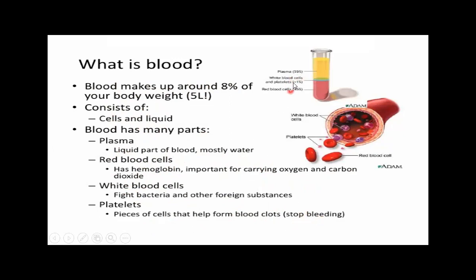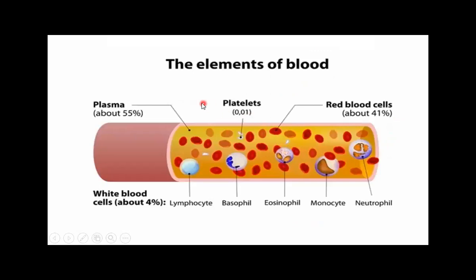You can see over there the plasma that consists of 55% of the blood, that is the yellowish liquid, and the remaining portion that consists of the white blood cells, platelets, and RBCs. And this is a blood vessel showing the blood. The elements of the blood, as we have talked about, are the plasma, that is about 55%, the platelets, the RBCs or red blood cells, and the white blood cells. There are different types of white blood cells: the lymphocytes, basophils, eosinophils, monocytes, and neutrophils.